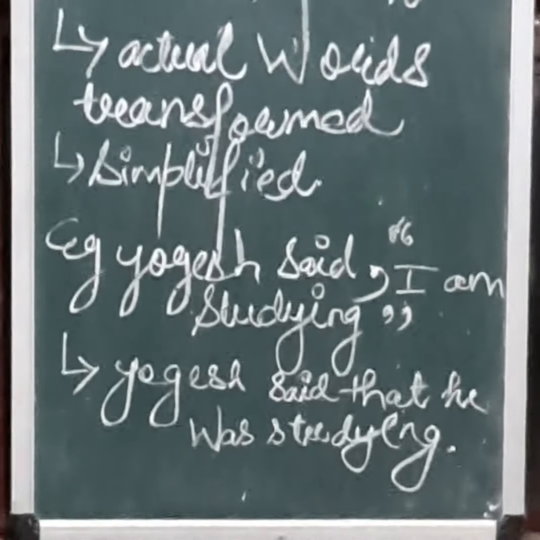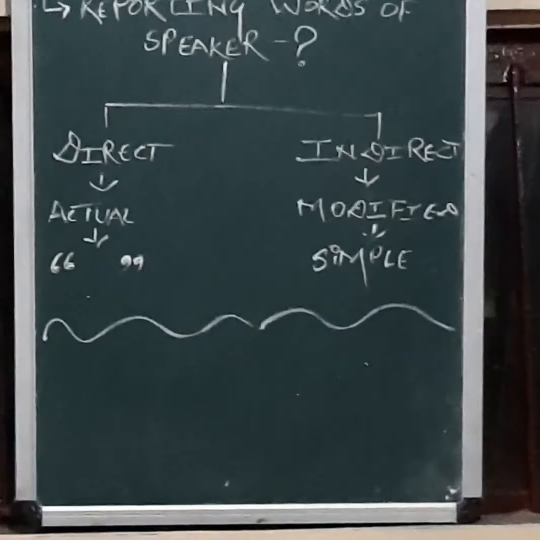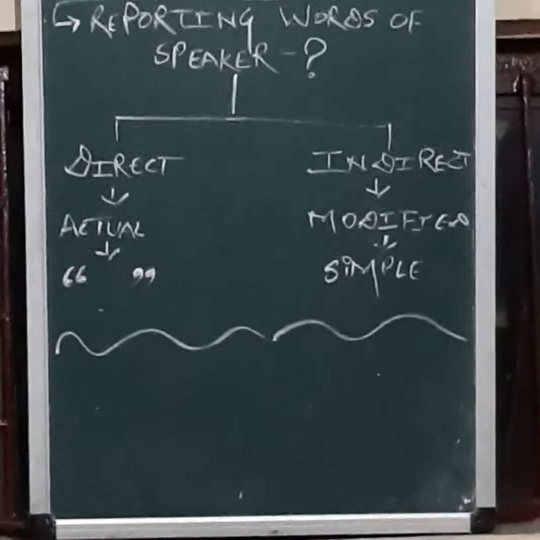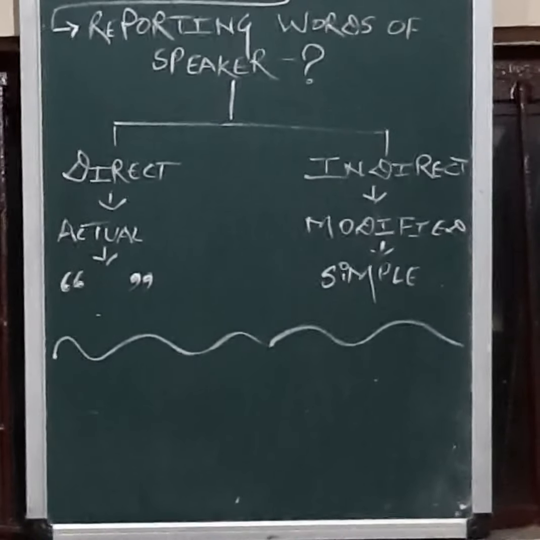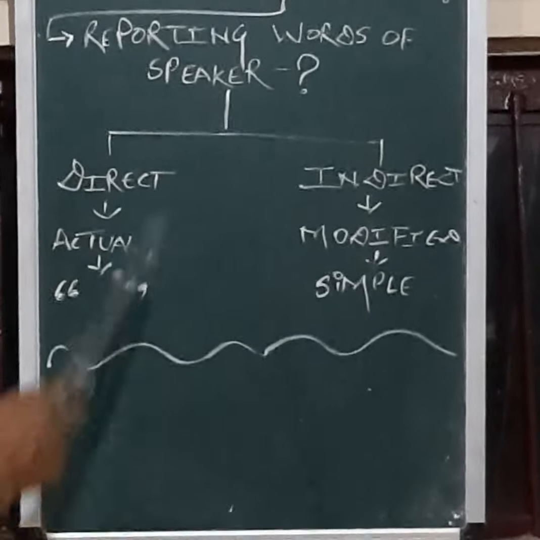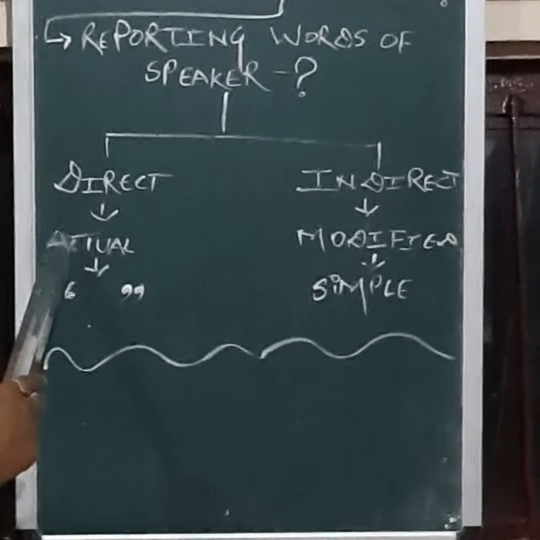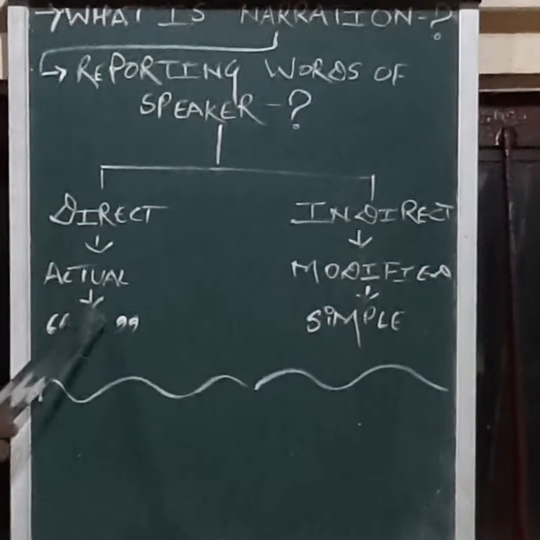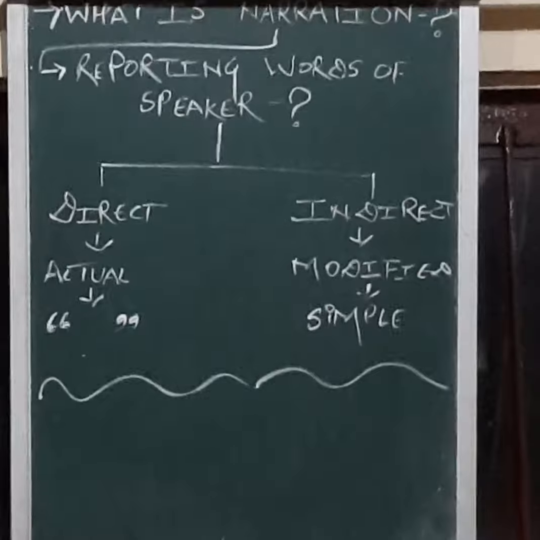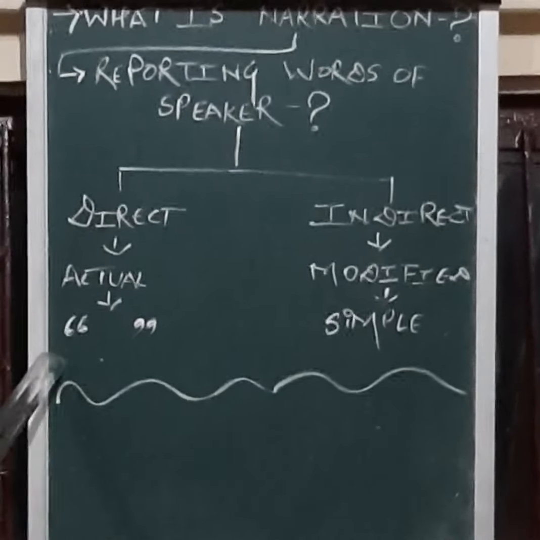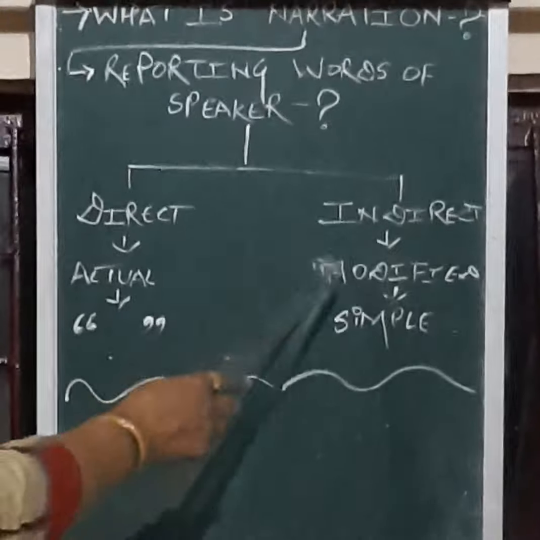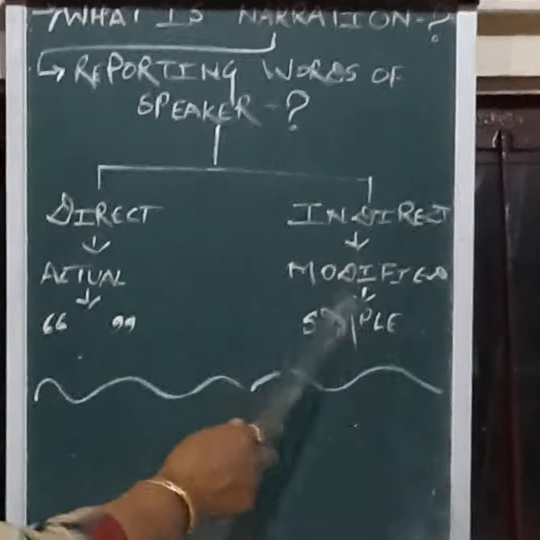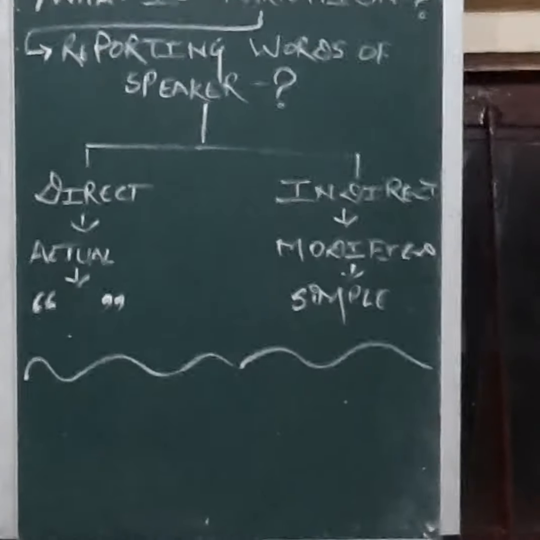Let's quickly revise what we have learned in this video. So what is narration? Narration is an act of reporting the words of a speaker, and we discussed that there are two ways of achieving it, and the two ways are direct and indirect. In direct speech, the actual words of the speaker are quoted as they are without any change, and the exact words of the speaker are enclosed in inverted commas. Whereas in indirect speech, the actual words of the speaker are transformed and they are said or written in simple language.